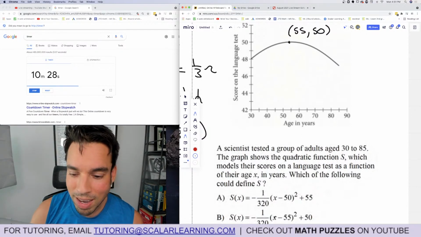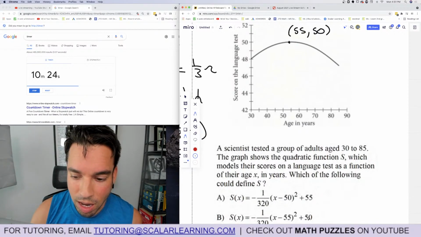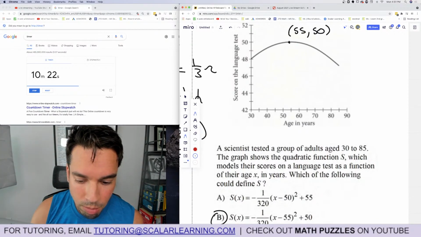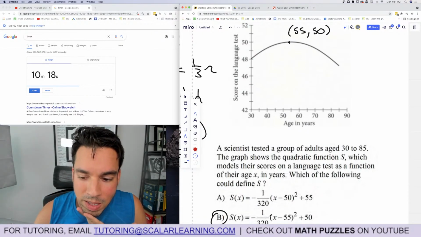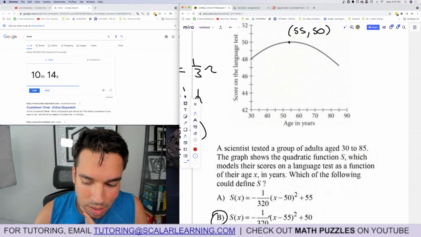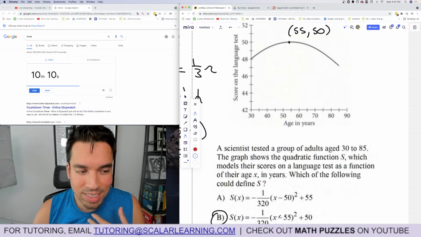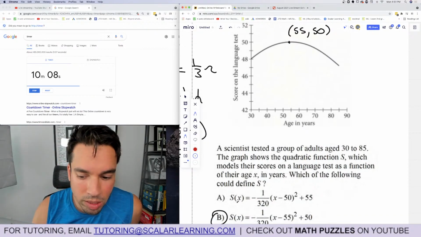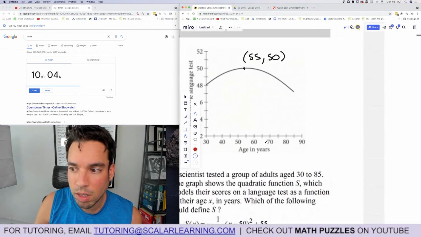Okay, next, let's look at our vertex, and these are in vertex form. So it should be x minus whatever the x value of the vertex is, which is 55, plus this guy, the y value. So it's got to be b. I don't care about the A term because it's the same in both. If I wanted to get fancy, no, it's going to take too long. I was going to say we could try and plug in another point, but since there's no calculator, it's going to take way too long with these numbers. So we're just going to roll with 15 as being this and move on.